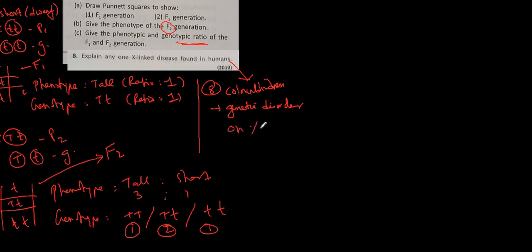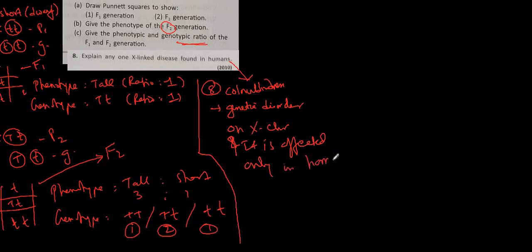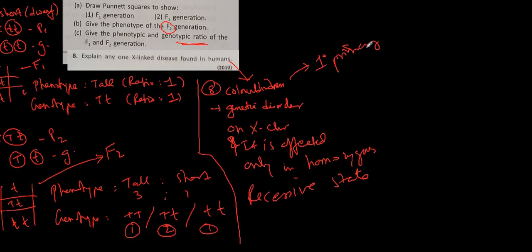Located on the X chromosome, and it affects only in the homozygous recessive state. Color blindness means what? Primary colors are not visible. Understood? So this is what you have to write down.